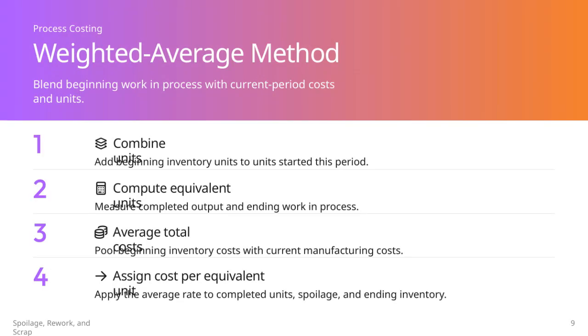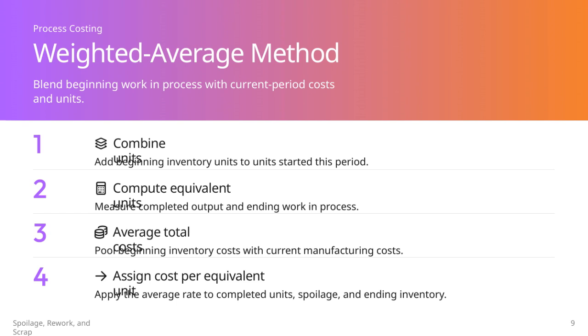Here, we're diving into the key steps of the weighted average method in process costing. First, we combine units by adding the beginning inventory units to the units started during the period. This gives us a total unit count to work with. Next, we compute equivalent units, which measures the completed output plus the work done on ending inventory.